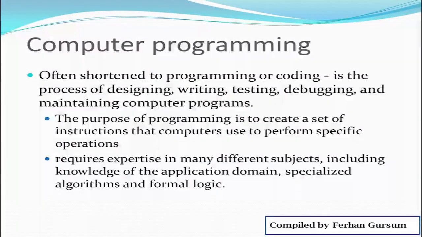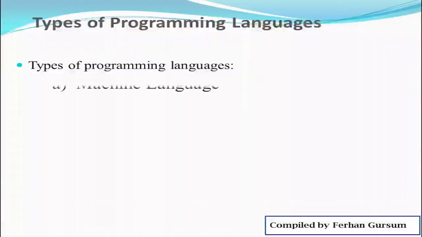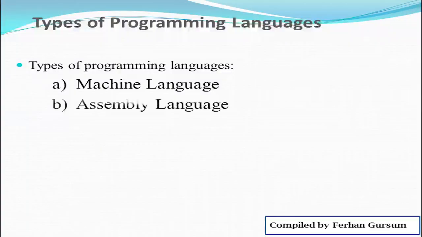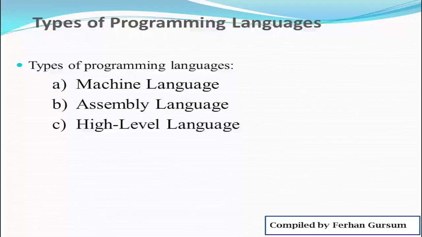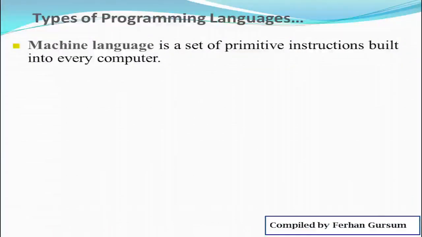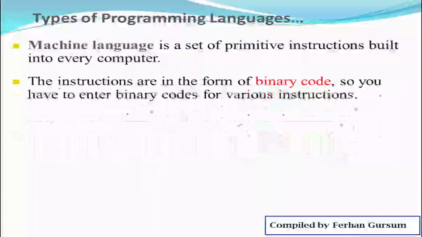When we come to types of programming language, we have three types: machine language, assembly language, and high-level language. Let us see them one by one. When we say machine language, I ask these kinds of questions on the exam. A machine language is a set of primitive instructions built into every computer. The instructions are in the form of what? Binary code. So you have to enter binary code for various instructions.